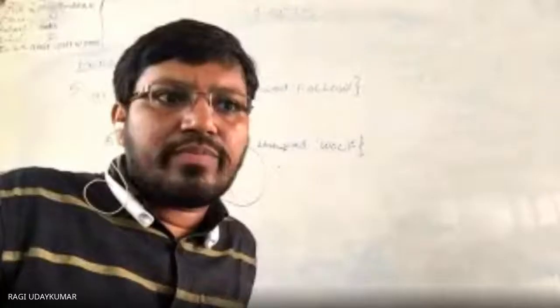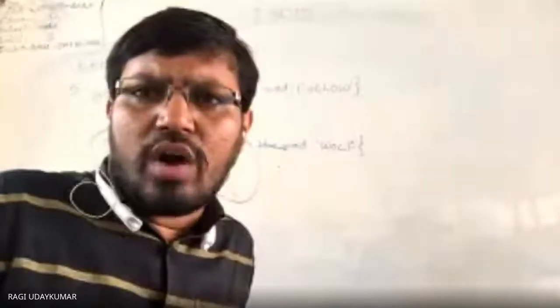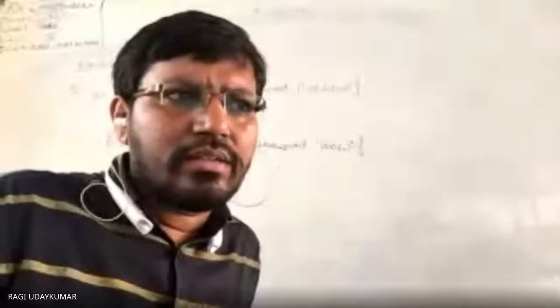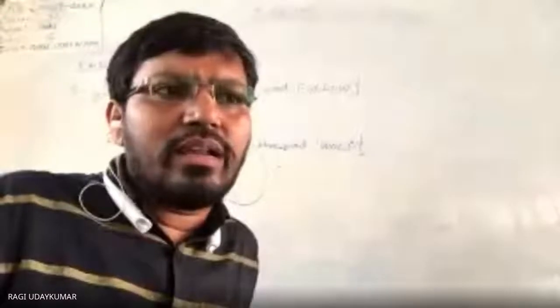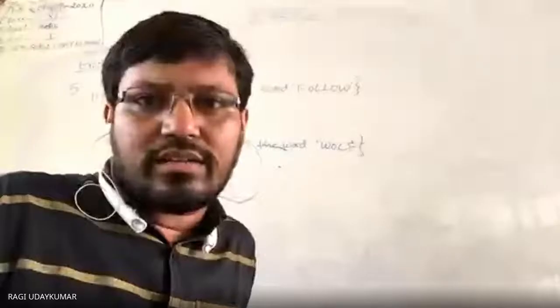Sir, in question number 6, what can be said about F and H? Question number 6, F and H. How are A and H equal? A contains 2, 4, 8, 12. H contains 0, 1. How are they equal? They are not equal, na?